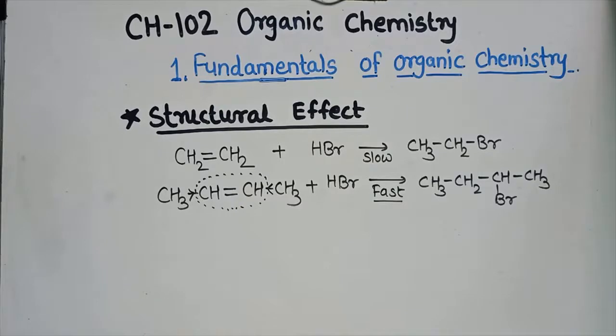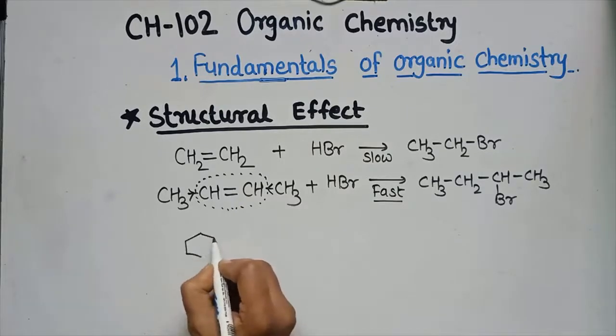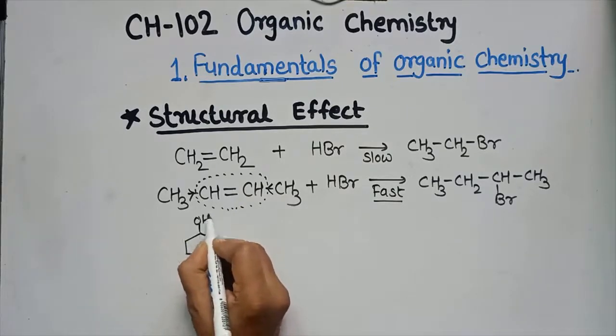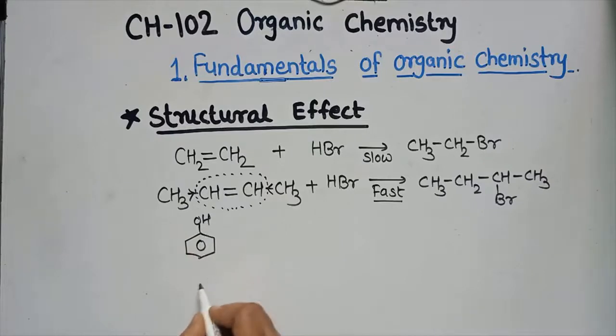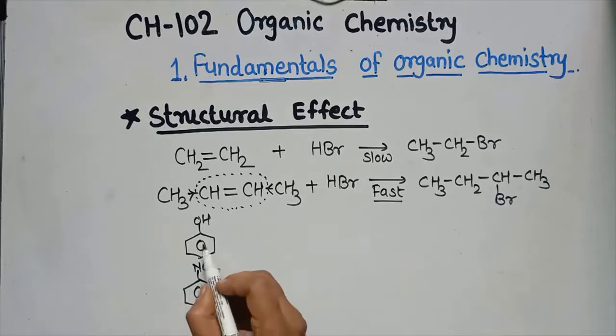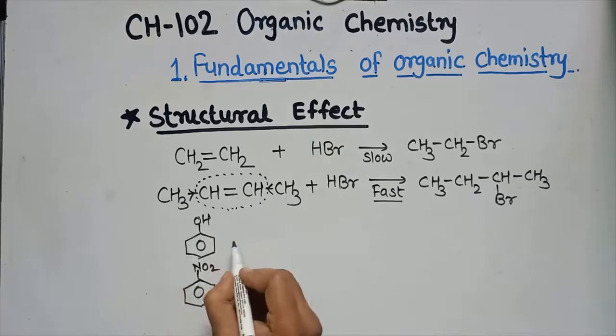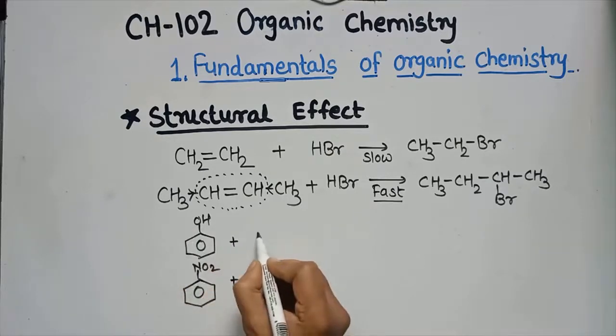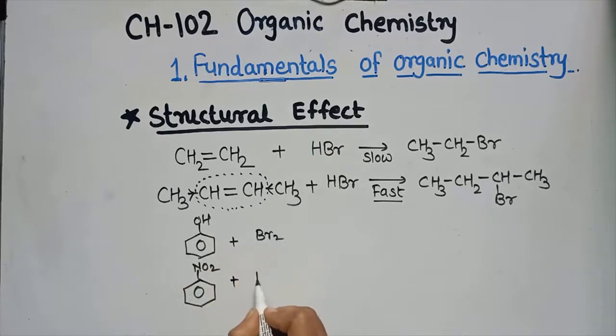Then we consider another example. This is phenol, and we consider nitrobenzene. This is the structure of nitrobenzene. That means the two benzene rings having two different functional groups undergo bromination reaction.